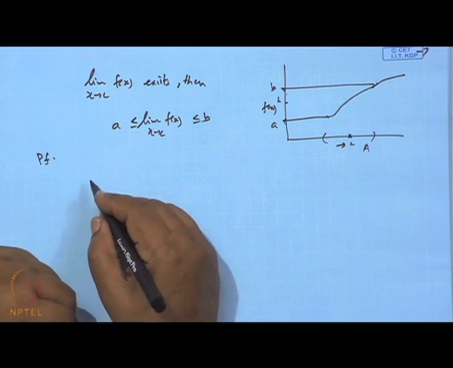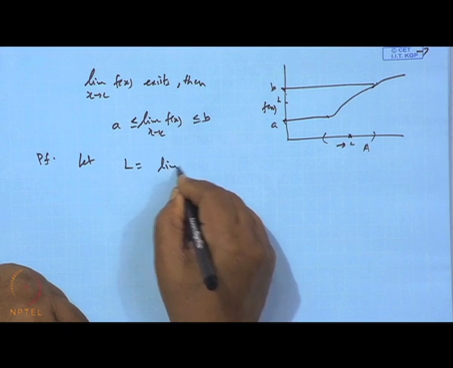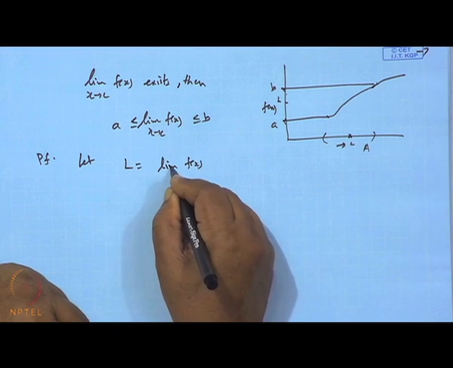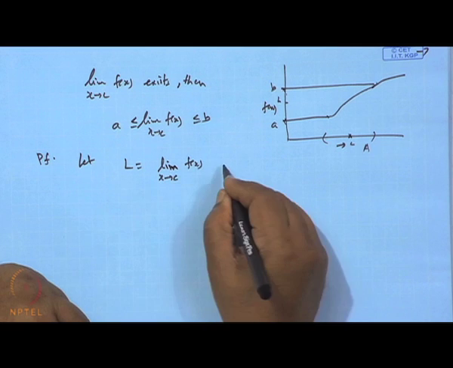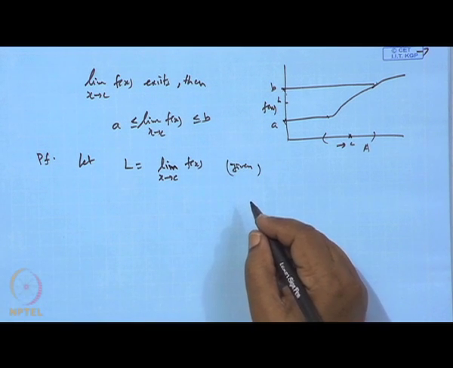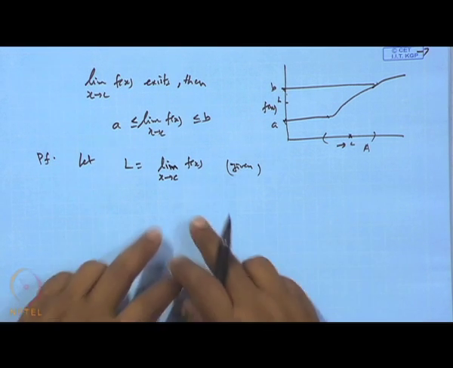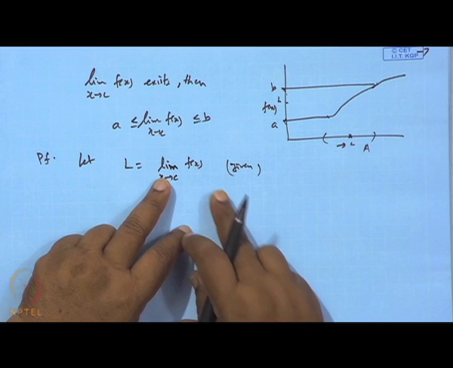So, the proof is simple. Assume that L is the limit of the function f(x) when x tends to C. This is given, because the limit exists means this will be given.